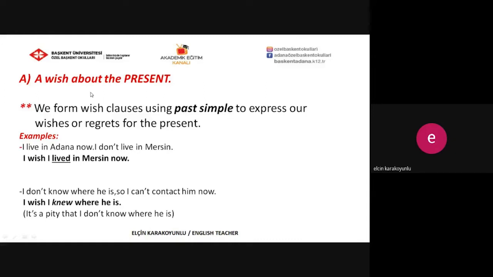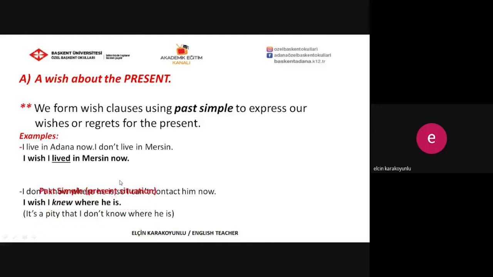Let's check the examples together. I live in Adana now. I don't live in Mersin, but I want to live in Mersin. This is my wish for now, for present. And I can say, I wish I lived in Mersin now.